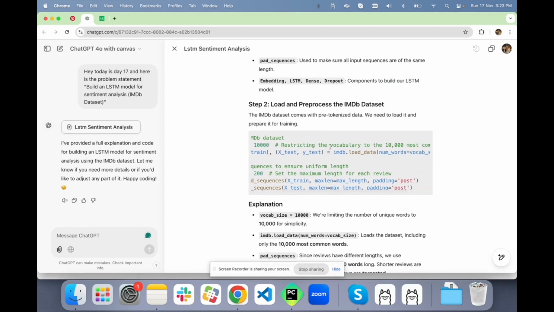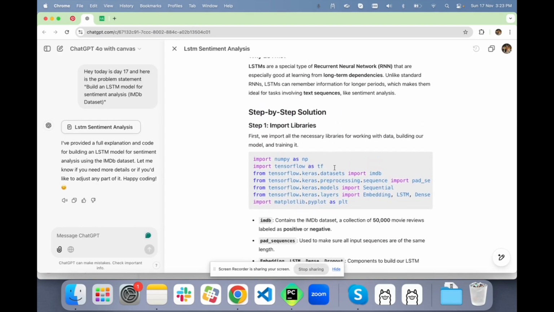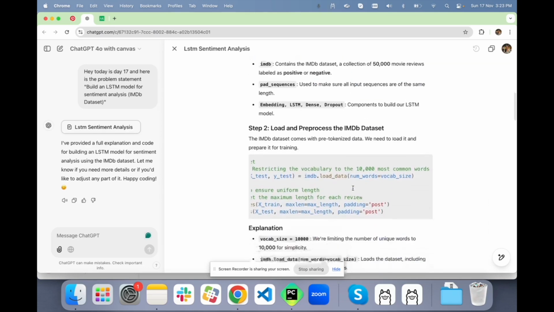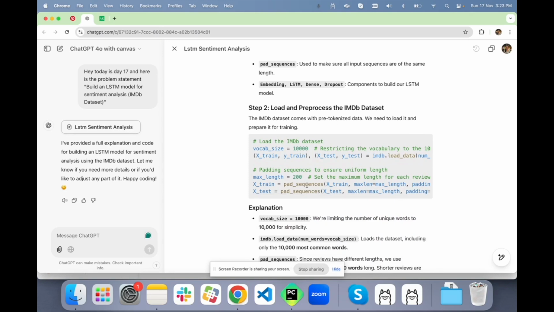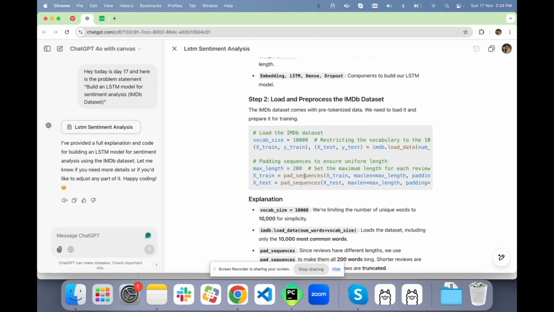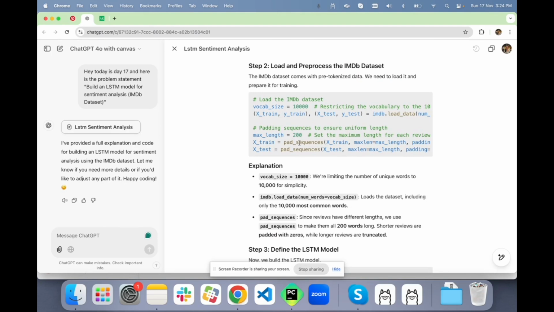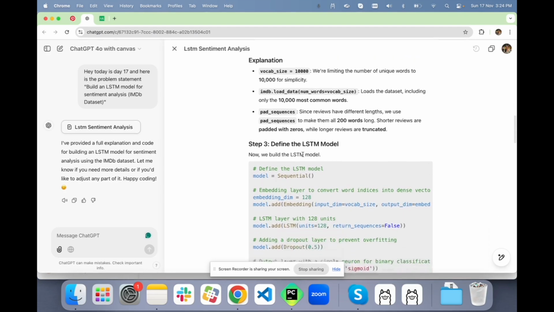Then, where are we going to download the dataset from? We'll get the dataset from tensorflow.keras.datasets IMDb. So we'll load the data. Okay. Then we are going to preprocess the data. I'll go and see what this pad_sequences is. I've never used it before.